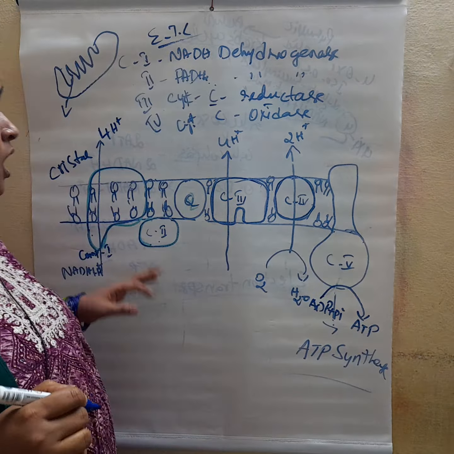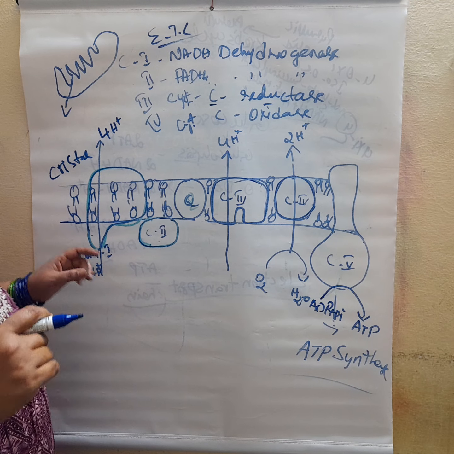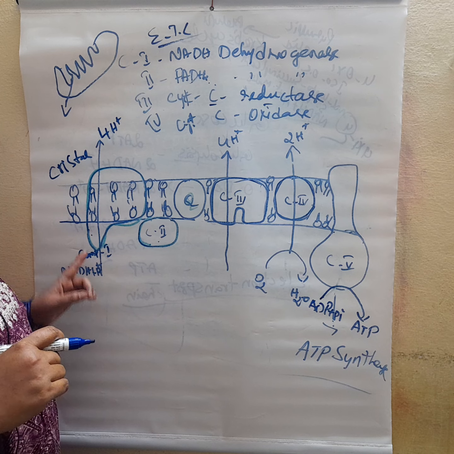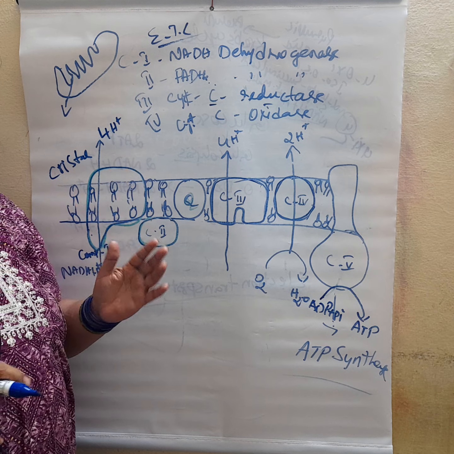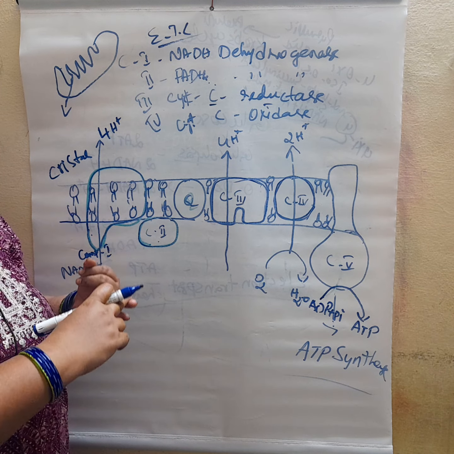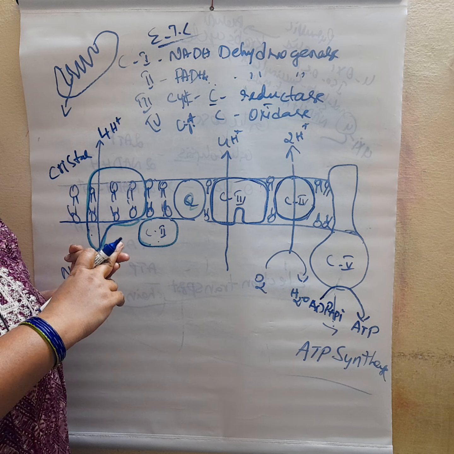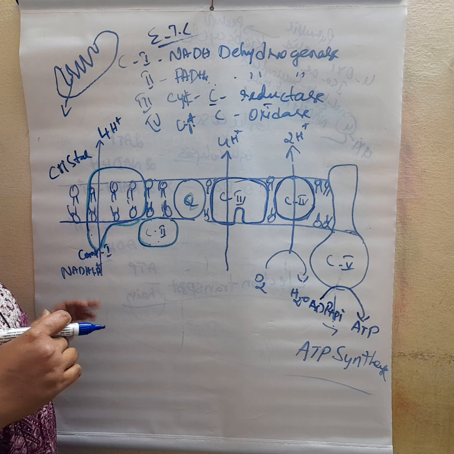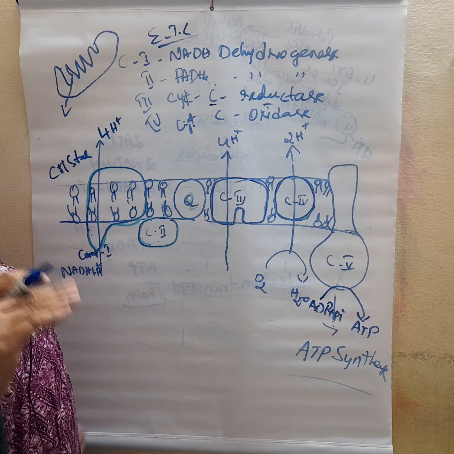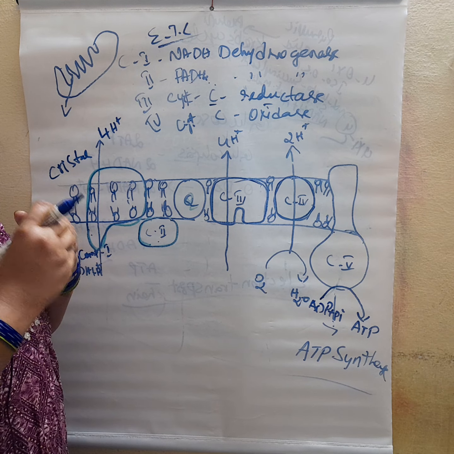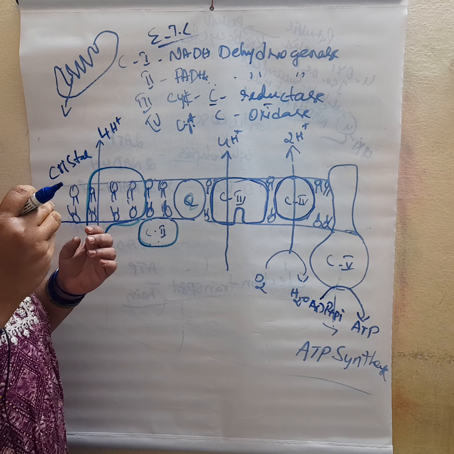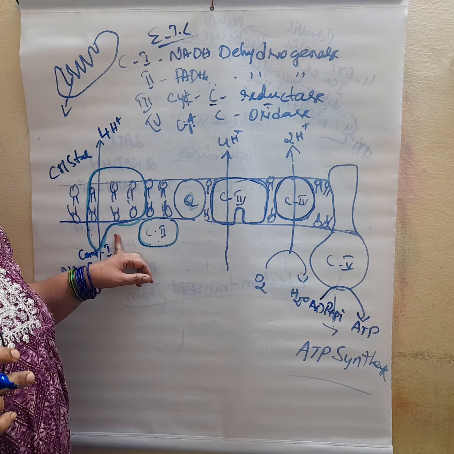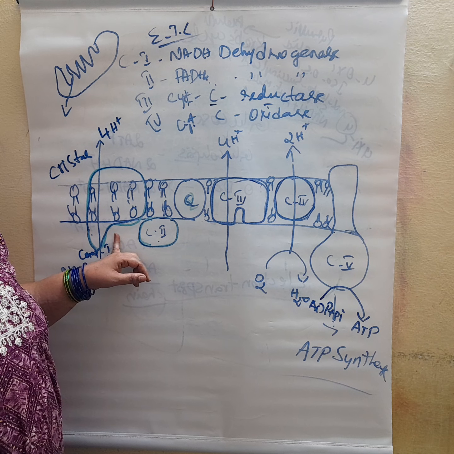So how it is going, I will explain. First, the NADH dehydrogenase complex. The NADH formed in glycolysis, oxidative decarboxylation of pyruvic acid and the Krebs cycle, the NADH formed in mitochondria, enters the first complex, called the NADH dehydrogenase complex.